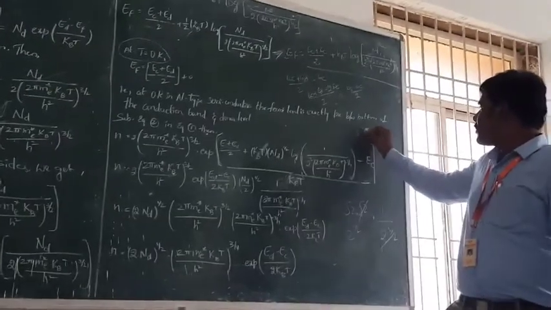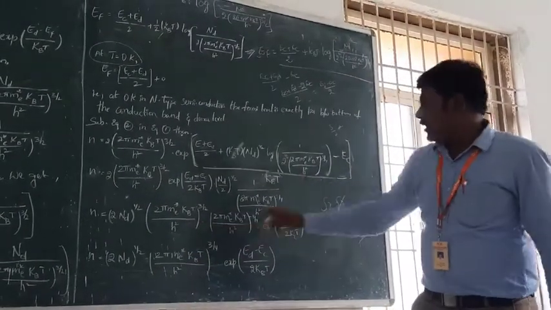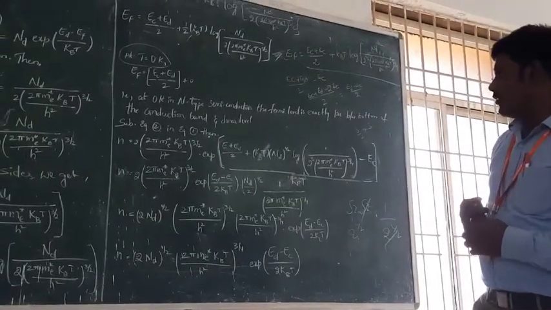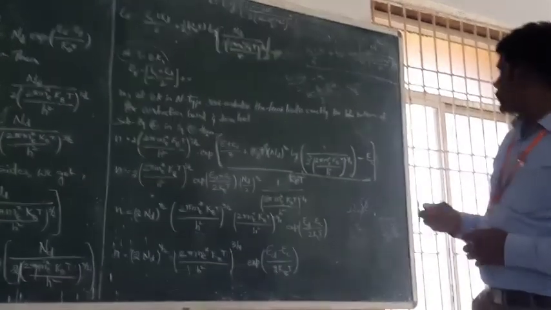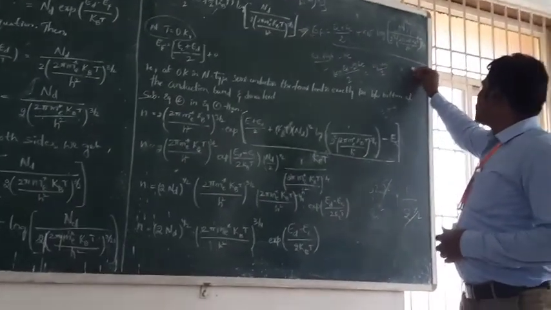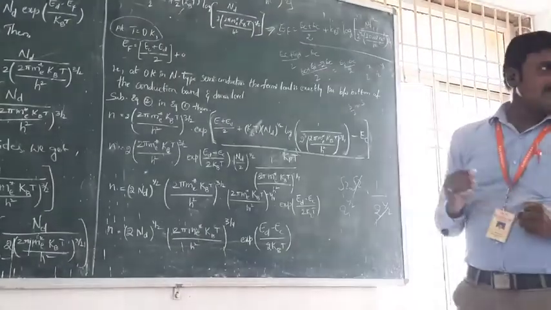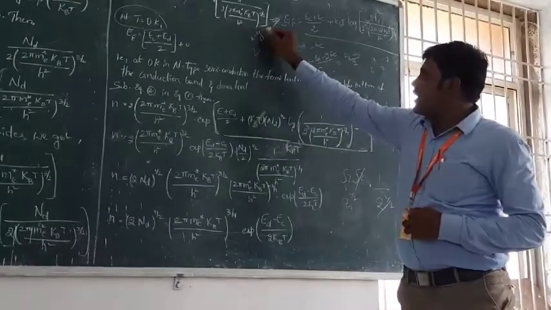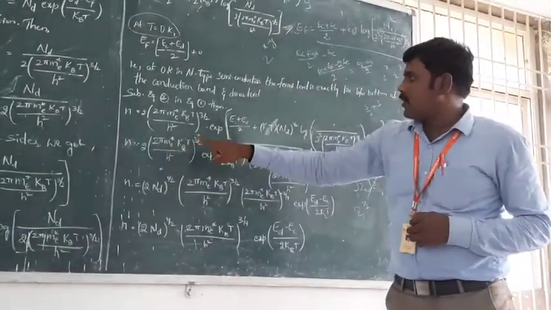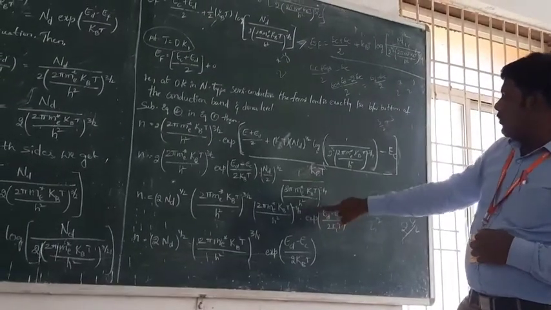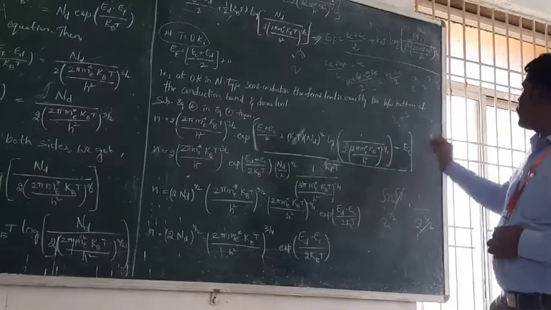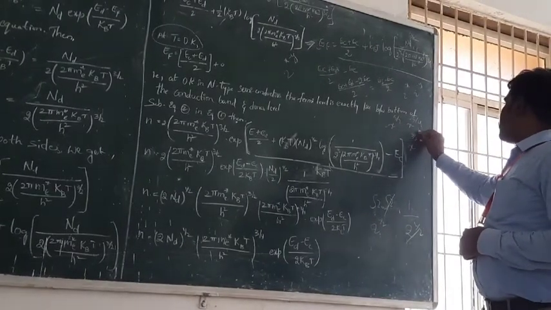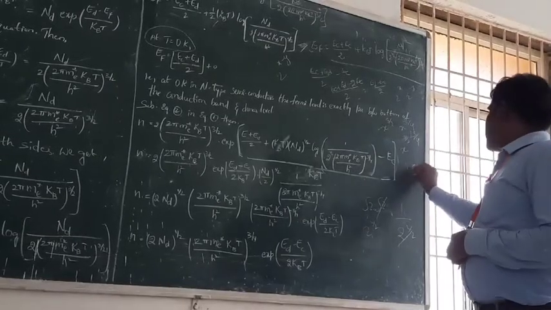These are like x power 3 by 2 and x power minus 3 by 4; finally x power 3 by 2 minus 3 by 4, taking the LCM 4: 2 into 3 is 6, minus 3, so 6 minus 3 by 4.